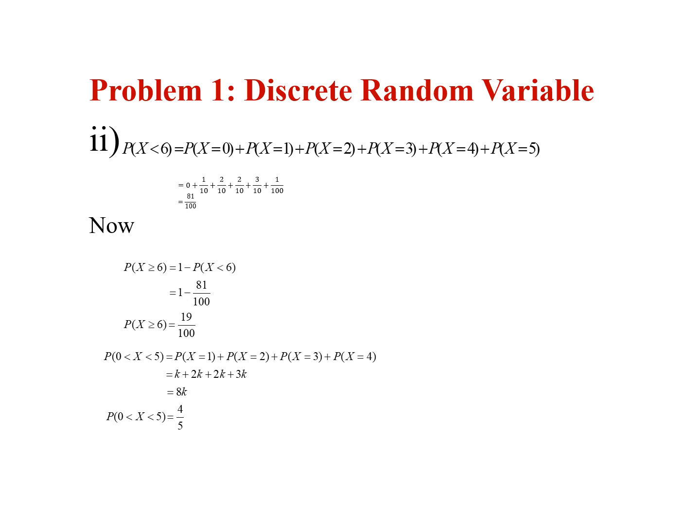Just we add these four values, that is k plus 2k plus 2k plus 3k, which is equal to 8k. Then we substitute k values here. So 8 into 1 by 10, which is equal to 4 divided by 5. So the value of probability of 0 less than x less than 5 is equal to 4 by 5.